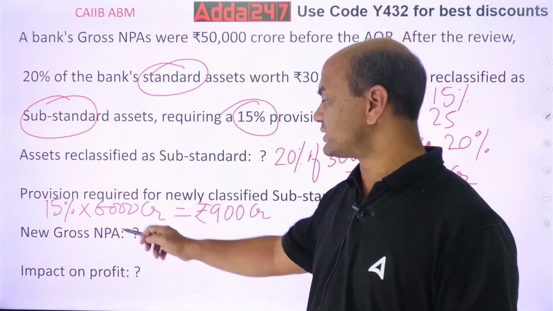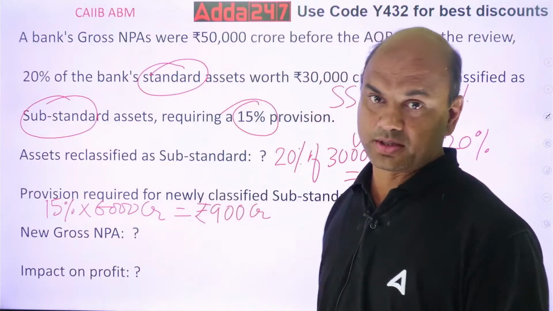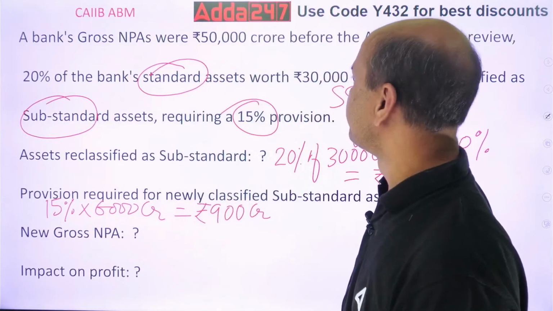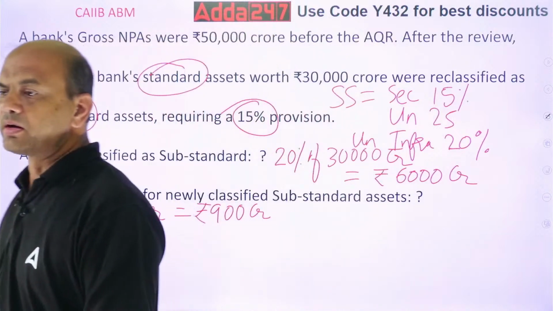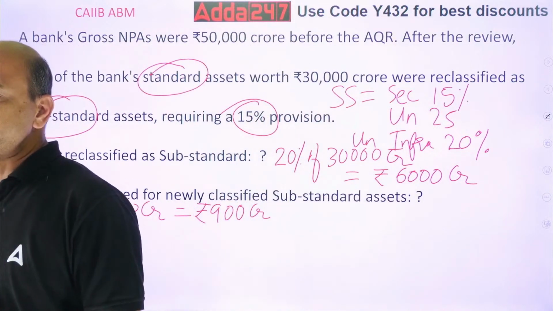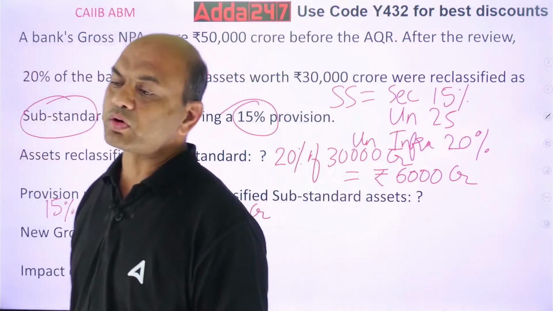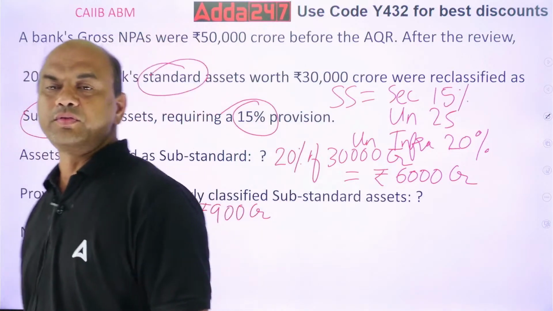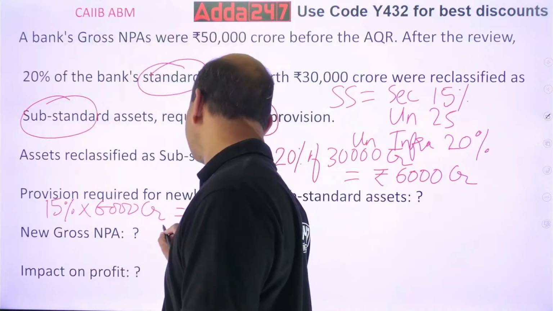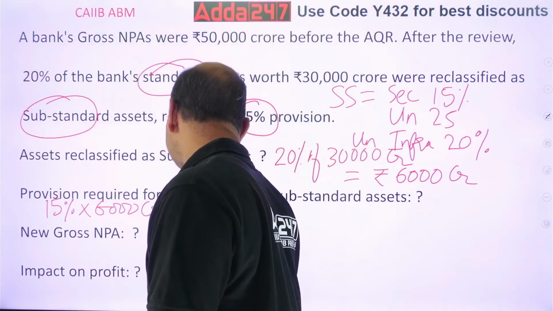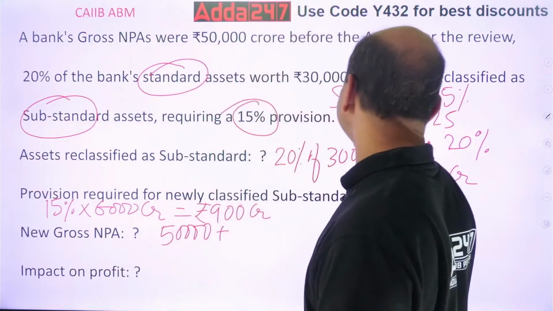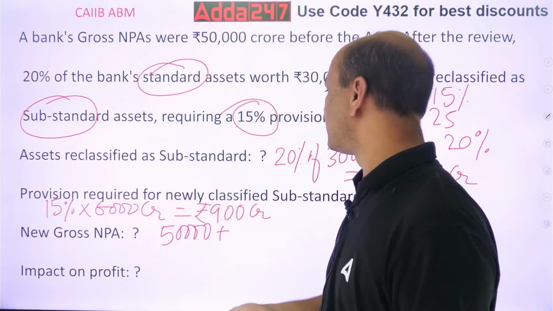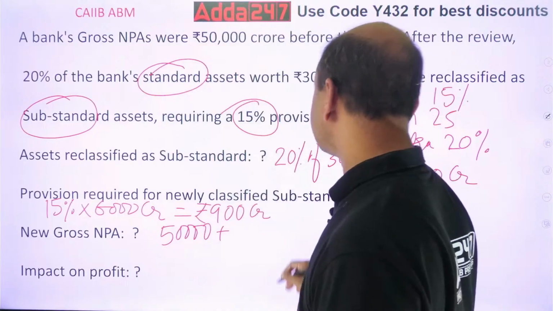What is my new gross NPA? What was my earlier NPA? My earlier NPA was 50,000. Whatever has become substandard is a new NPA, so 6,000.